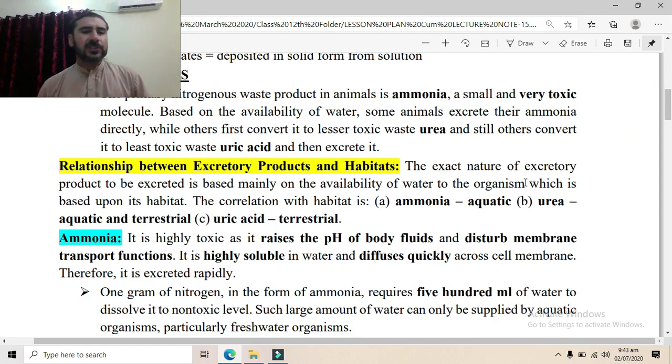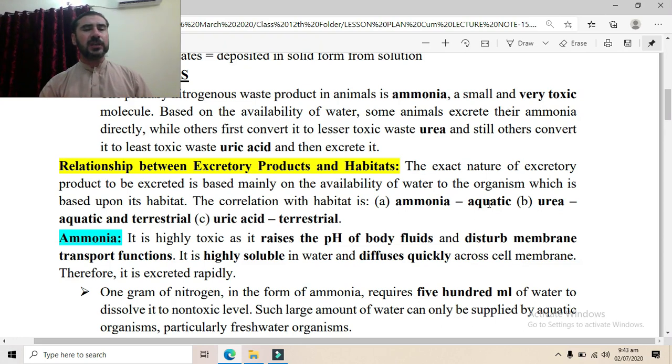Now, the relationship between the excretory products and habitats. The exact nature of the excretory product to be excreted is based mainly on the availability of water, as we have already discussed, which is again based on the habitat. Now, how will the correlation of habitat and product be made?